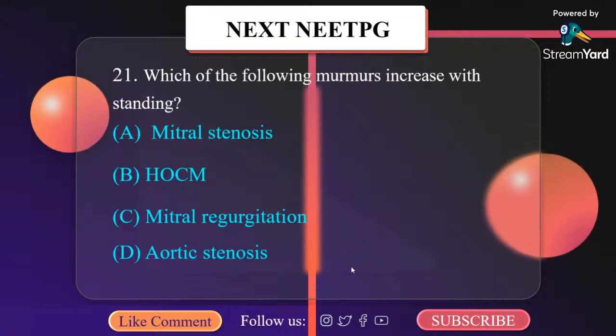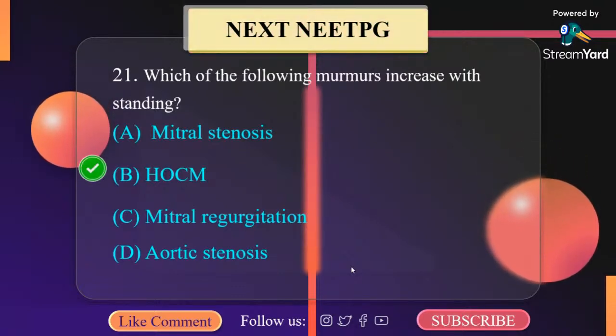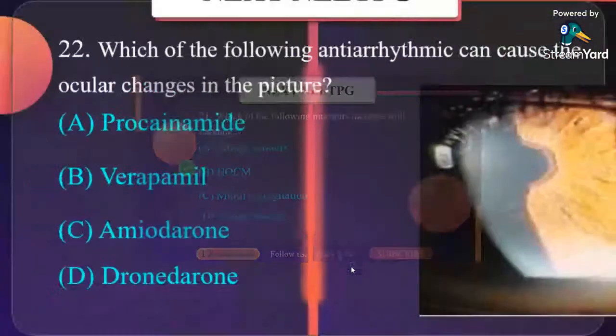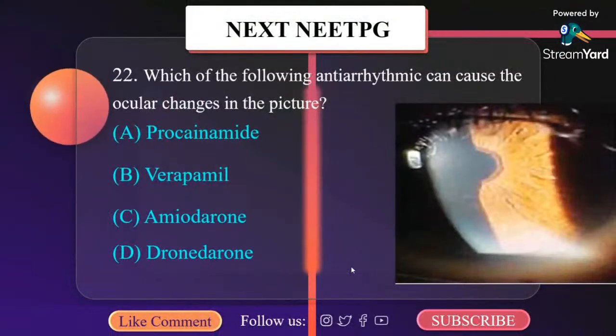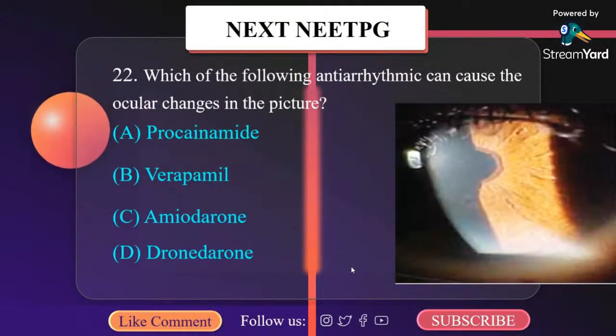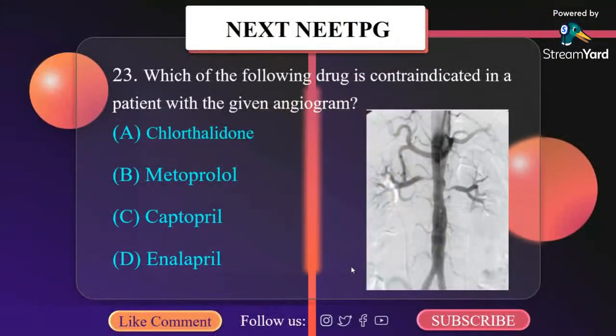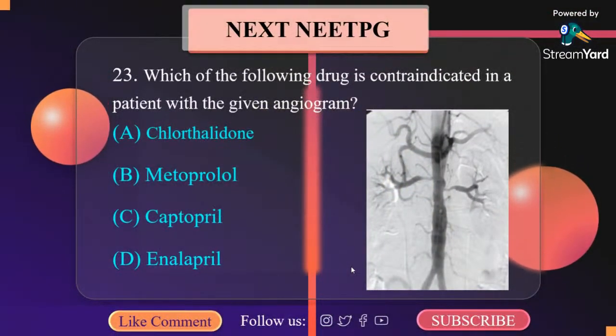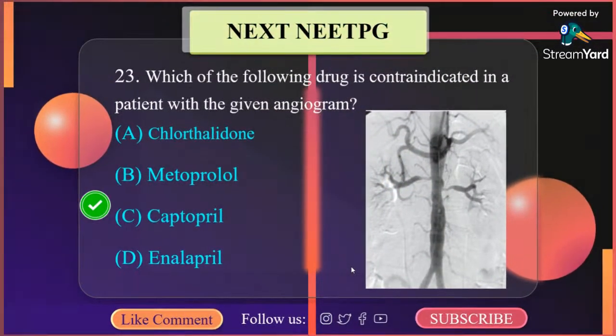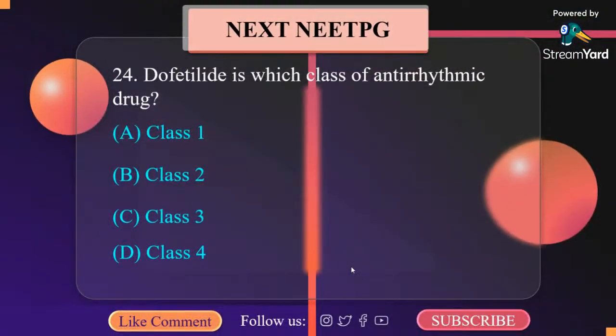Which of the following murmurs increase with standing? It is HOCM, hypertrophic obstructive cardiomyopathy. Which of the following antiarrhythmic drugs can cause ocular changes? Well, it is amiodarone. Which of the following drugs is contraindicated in a patient with the given condition? It is captopril that is contraindicated. Dofetilide is class 3.